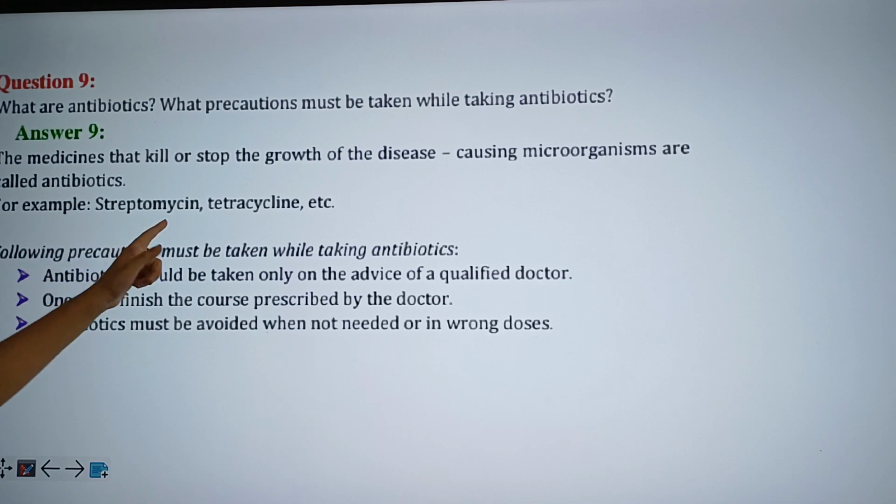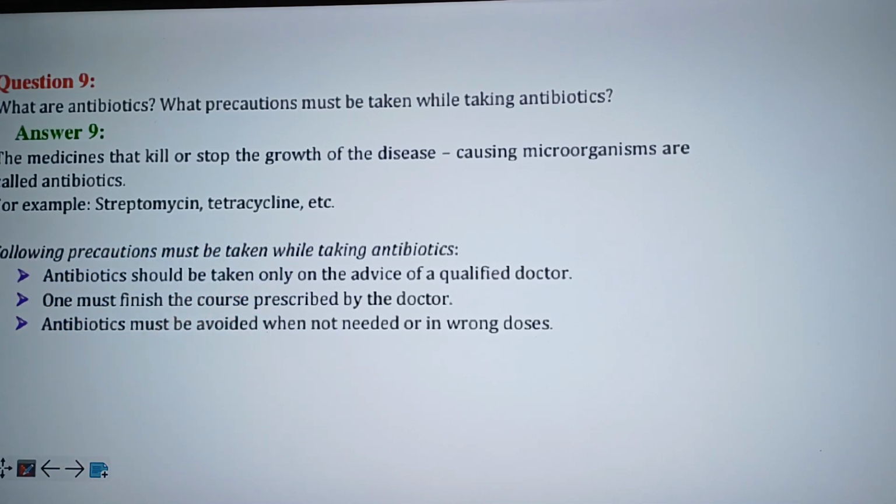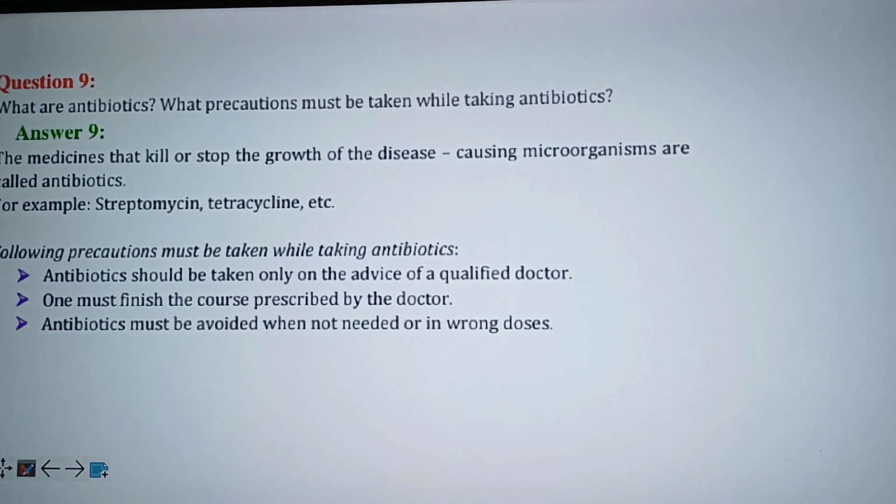For example, streptomycin, tetracycline, etc. And here are the precautions that must be taken while taking antibiotics. Antibiotics should only be taken under the advice of a qualified doctor. One must finish the course prescribed by the doctor. And the final point, antibiotics must be avoided when not needed or in wrong doses.